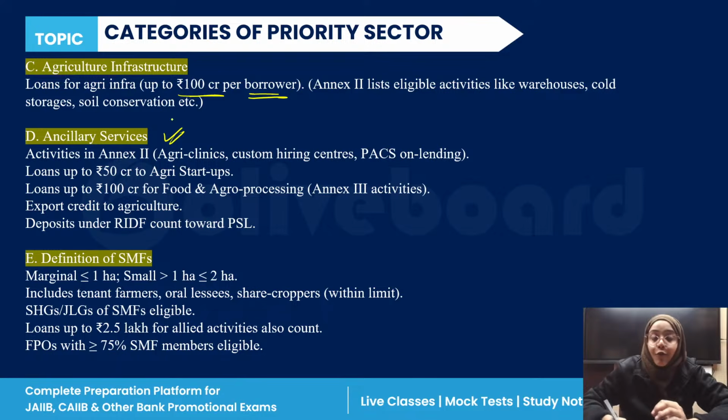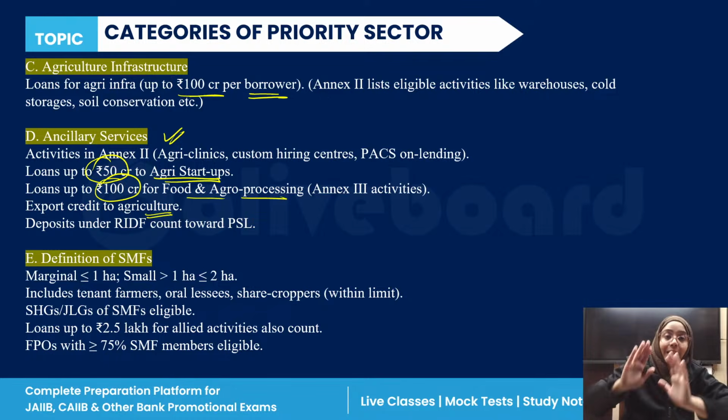Now in this, if you have an agriculture startup, the loan is up to rupees 50 crore. If you are in food and agro processing, the loan is up to rupees 100 crore. If you are giving export credit in the field of agriculture, they are all considered as ancillary service.